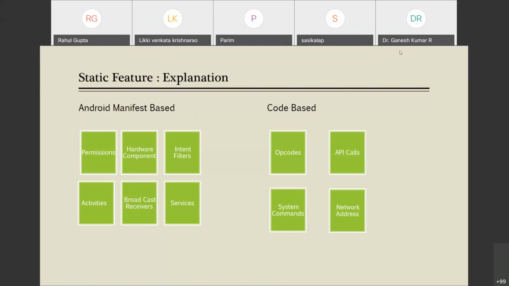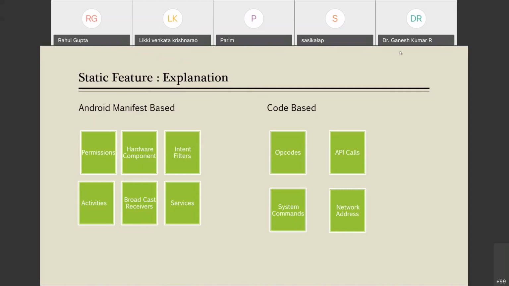Next is system commands. What are system commands? Sometimes we need to perform certain tasks and services which need to access the system kernel. For such tasks, the APK uses system commands or system routines. Such information could also be extracted from code-based features from the Smali files. Now next is network addresses. What are network addresses?